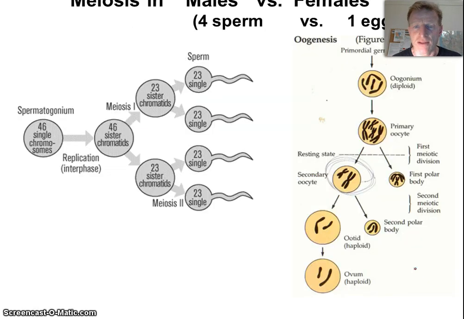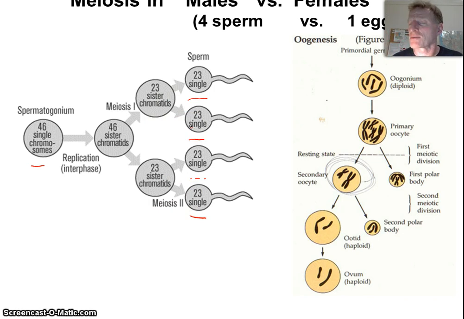So that's the result. Now, one difference in males versus females is sort of a quality versus quantity. So males start with 1 diploid cell, and they produce 4 haploid sperm cells. They divide up the cytoplasm evenly and produce 4 very small sperm cells.